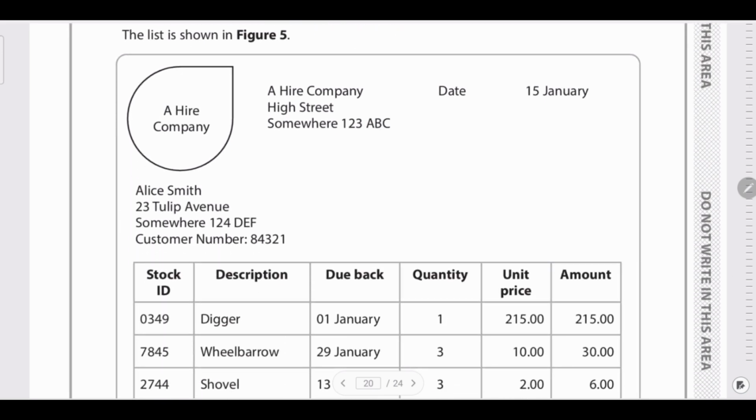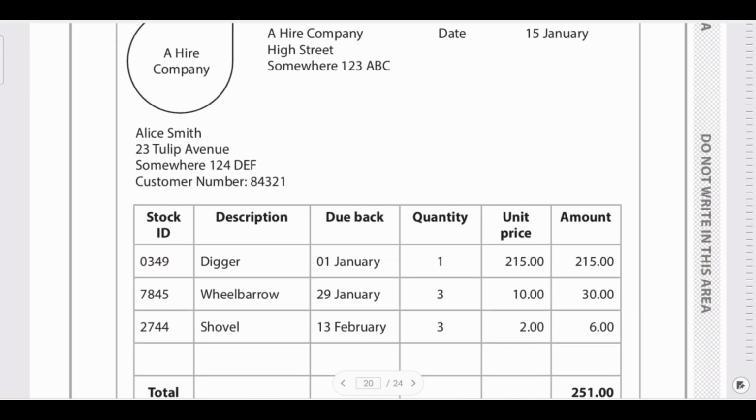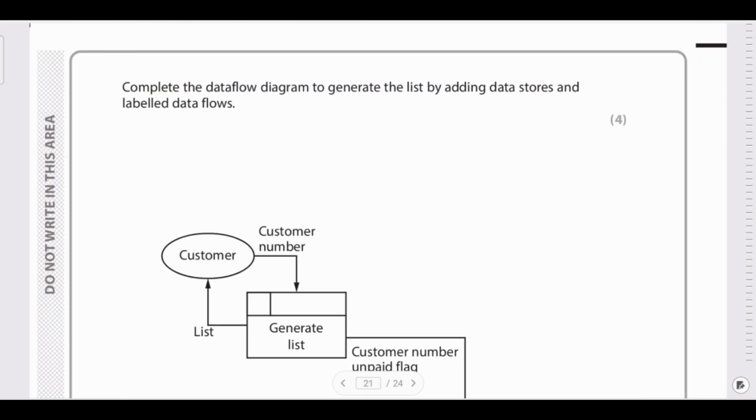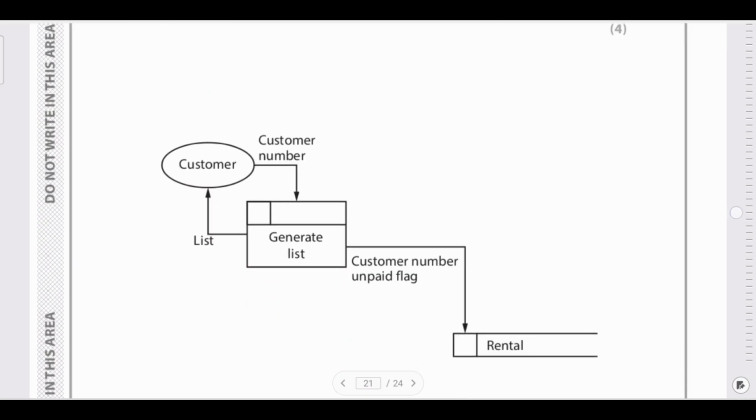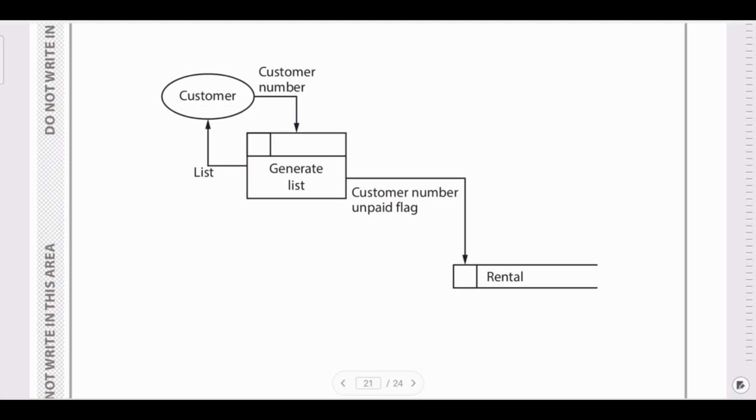So now this figure 5 is given that consists a table. Complete the data flow diagram to generate a list by adding data stores and label data flows. So some part of this table is already done. So there is a customer number and there is a generated list.